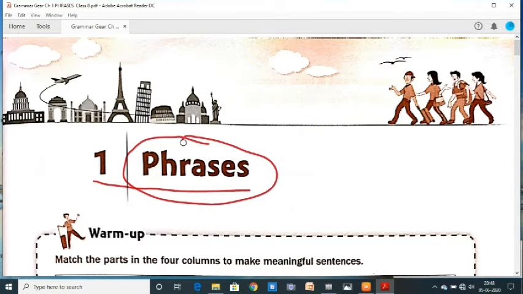Today, in this class, I am going to teach you the chapter 1 phrases. What is a phrase? A group of words which has a sense but not a complete sense. That is called a phrase.